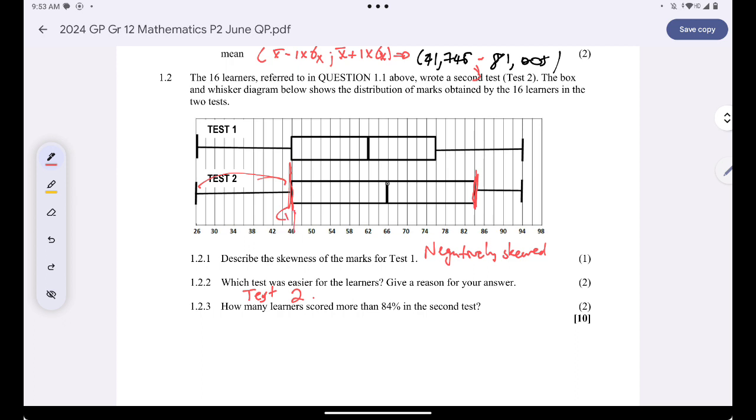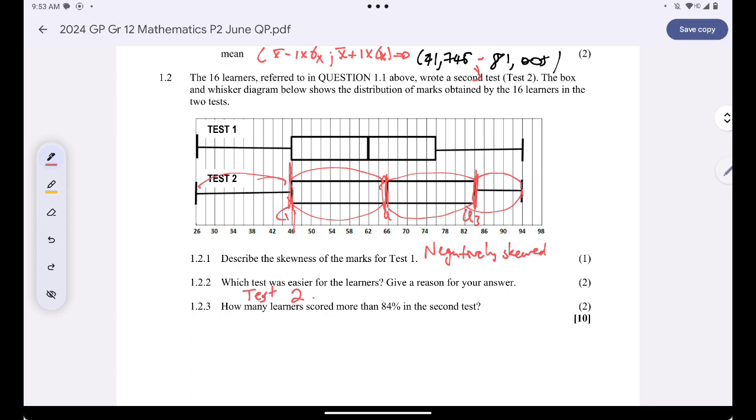Here you have Q2 for quarter 2. Since this is the third quarter, we have Q3 together. On the last quarter, the marks that are here are the maximum marks, the highest mark that the learner got.